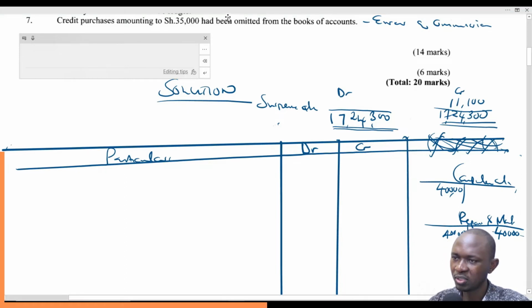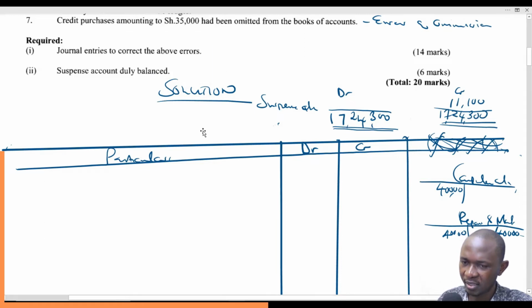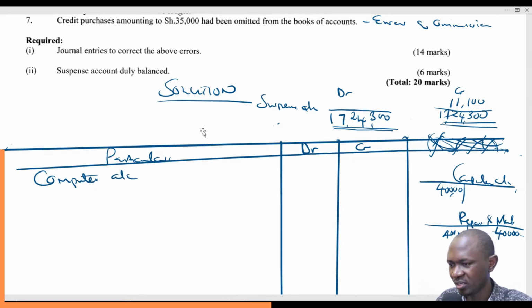So we'll simply come here and say computers account, we debit 40,000 and then we credit the repairs and maintenance account. So we always start with the debit account.